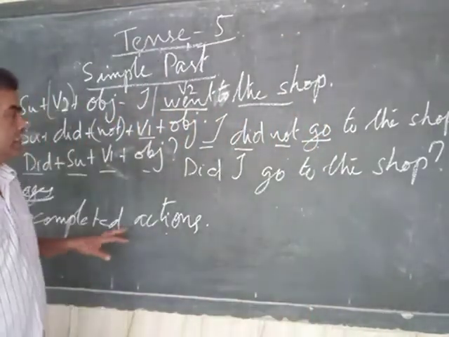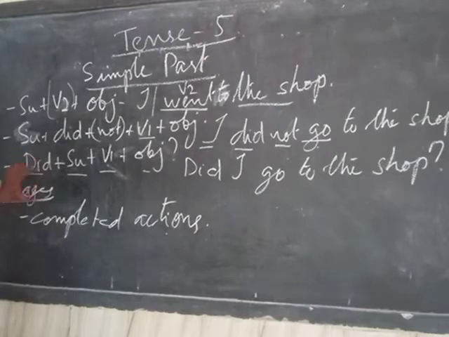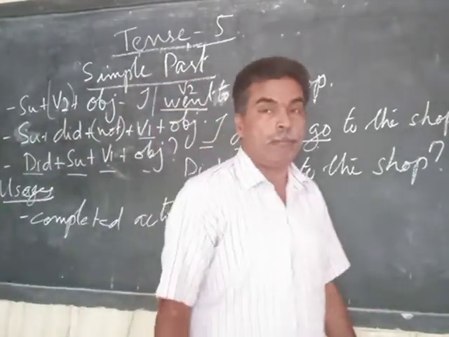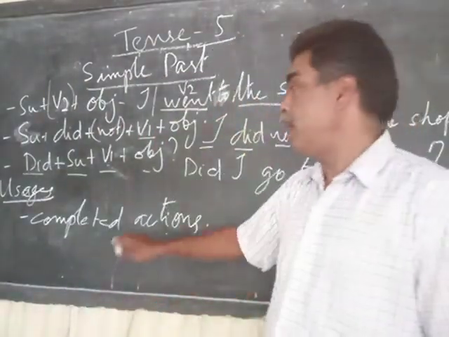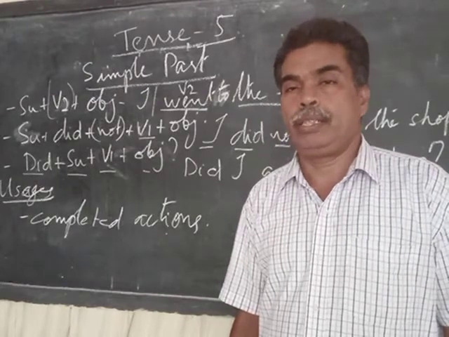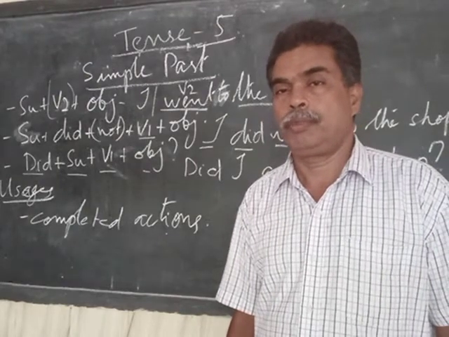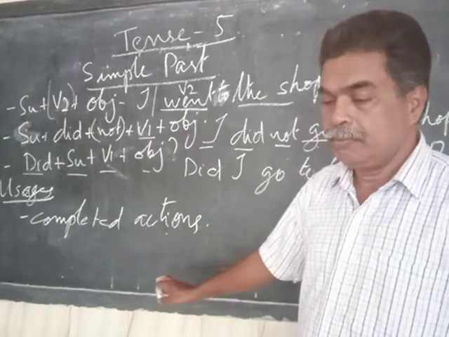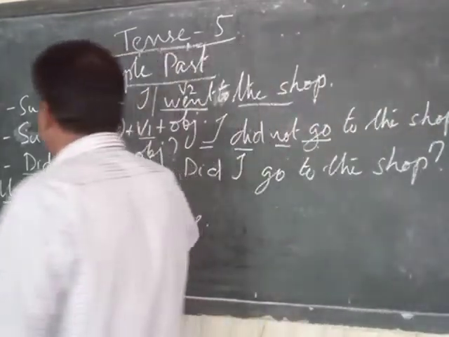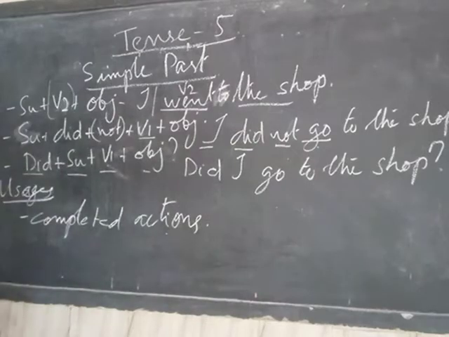All those things taken into consideration, we can bring the usage of simple past tense to one point: to talk about actions that were over or completed in the past. Is that clear? Let me explain to you once again.